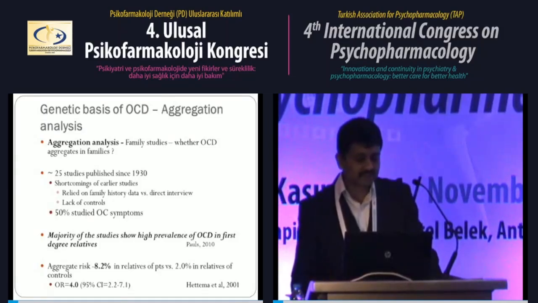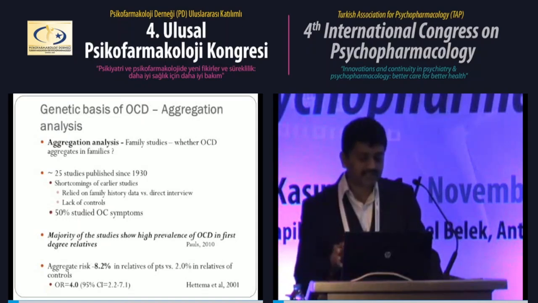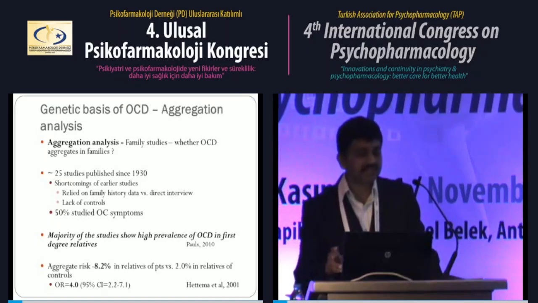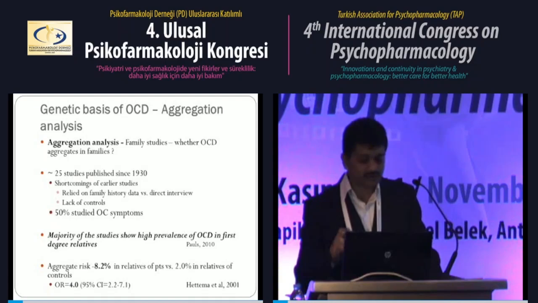Earlier studies had some shortcomings, like they studied only the family history data. They didn't do direct interviews of the relatives, and some studies didn't include controls also. But later studies, especially after 1987 or 90, were more methodologically rigorous, and larger sample sizes were used. As a summary, most of these studies have shown a higher prevalence of OCD in first-degree relatives of patients when compared to age and sex-matched controls.